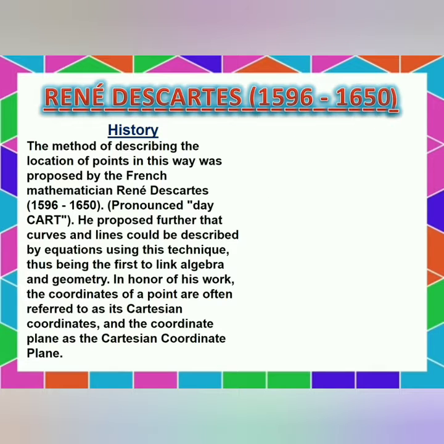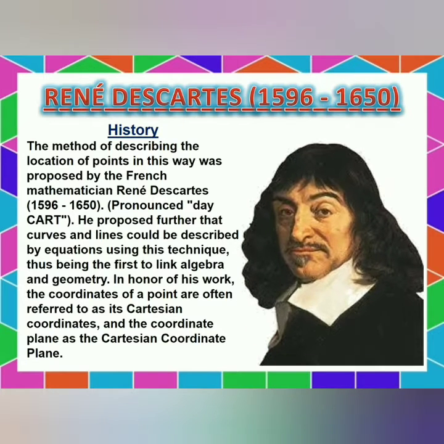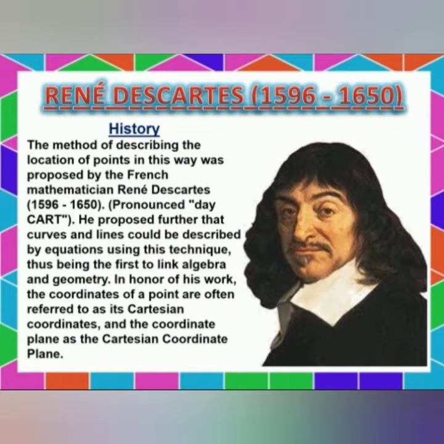History of a mathematician, René Descartes, 1596 to 1650. The method of describing the location of points in this way was proposed by the French mathematician René Descartes. He proposed further that curves and lines could be described by equations using this technique, thus being the first to link algebra and geometry. In honor of his work, the coordinates of a point are often referred to as its Cartesian coordinates and the coordinate plane as the Cartesian coordinate plane.